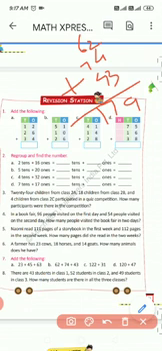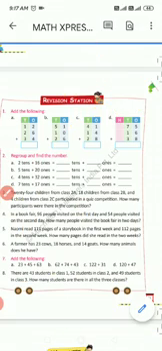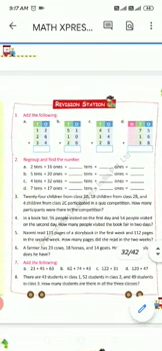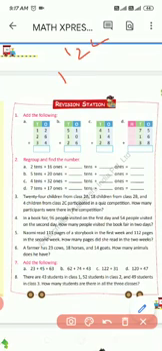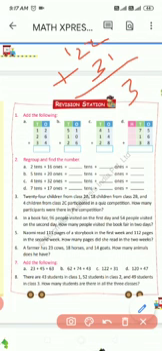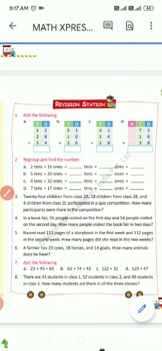Next C question is 122 plus 31. Add ones place number: 2 plus 1 is 3 and tens place 2 plus 3 is 5. 1 is alone, so 1 will be the same 1. Answer is 153.